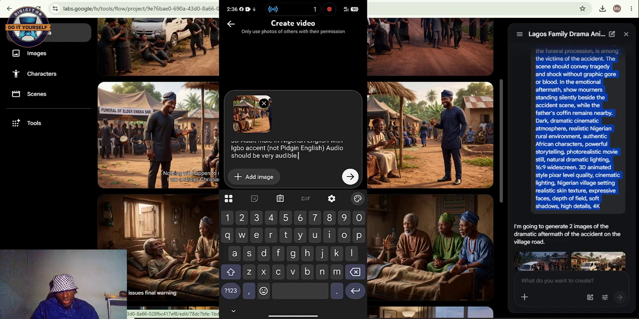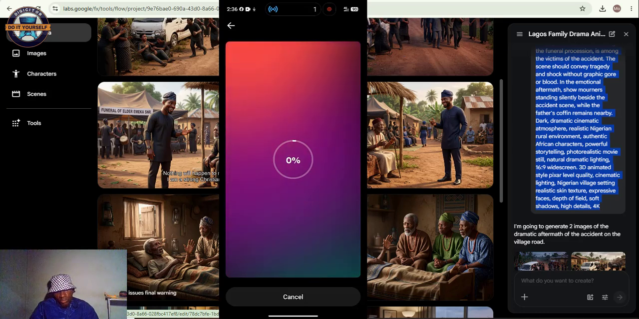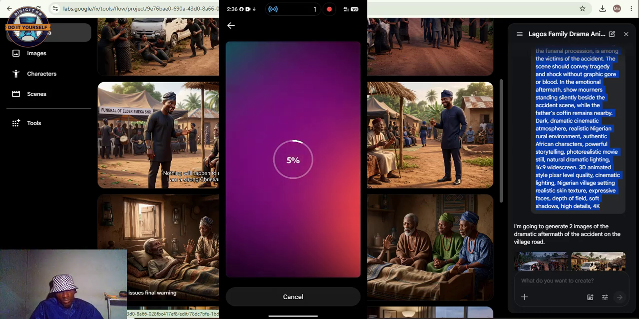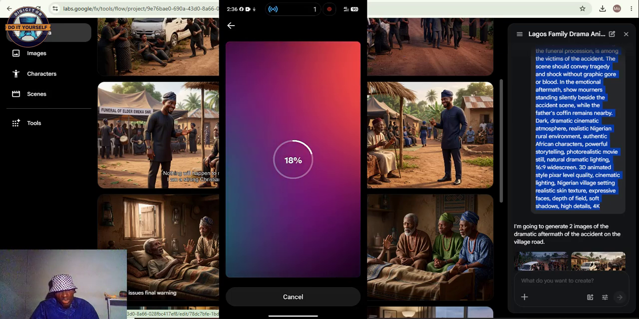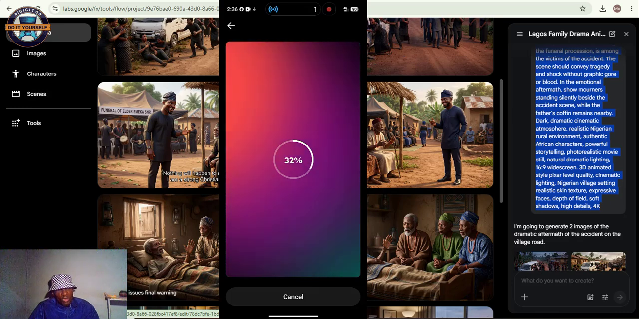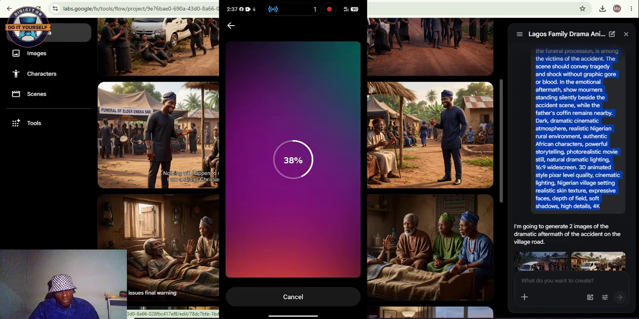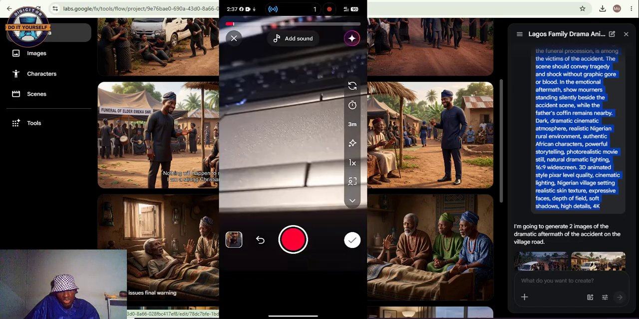So if we now proceed, see what it generates for us. So this is a new tool, so it might not be super perfect, but it generally gives you what you want to an extent. So it's almost done. Let's see what it comes up with.